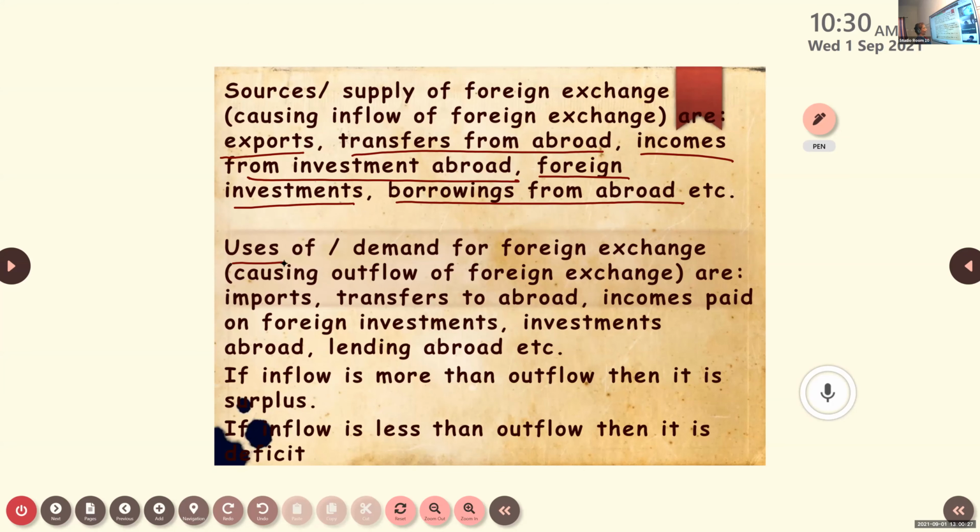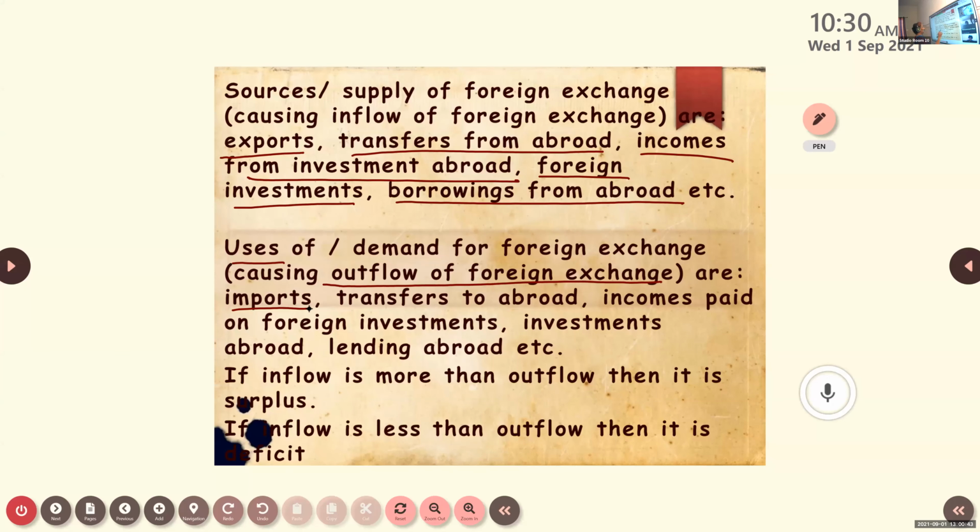For what all purposes we are using the foreign exchange, that is causing outflow of foreign exchange. For example, imports. When we import, we have to give foreign exchange. When we are giving transfers abroad, when we are supporting someone outside our country or other countries, we are giving or spending our foreign exchange.